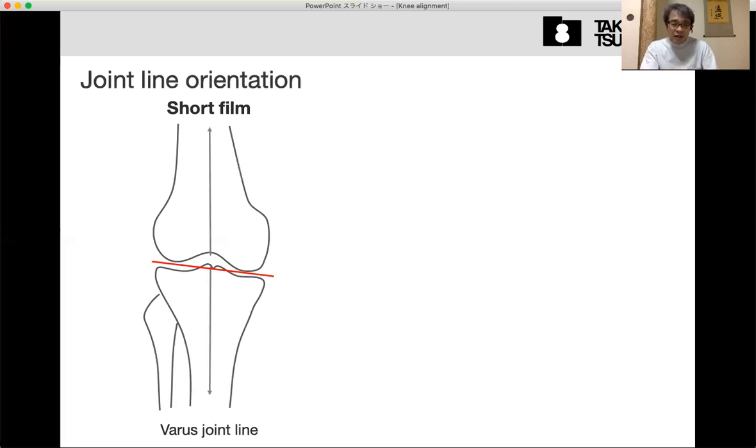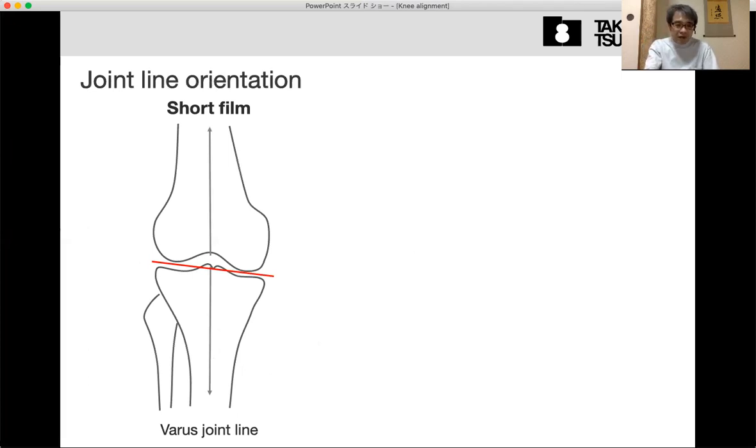joint line orientation is very important. Orientation means the inclination against the floor or gravity. So in the short film, we see the knee like this. In a properly taken X-ray, this line should be perpendicular, the vertical.